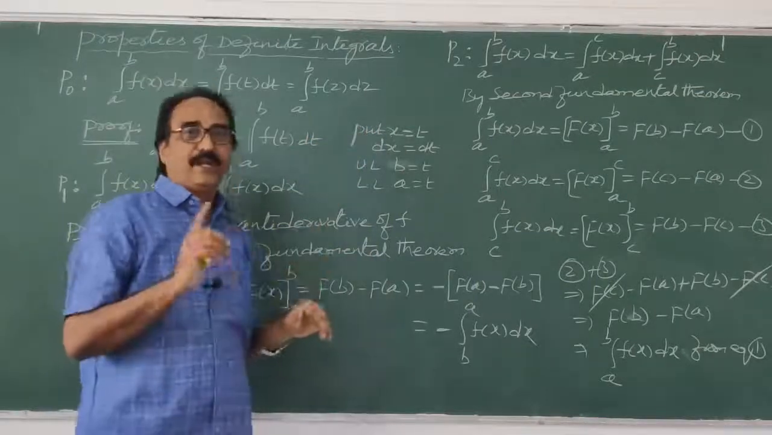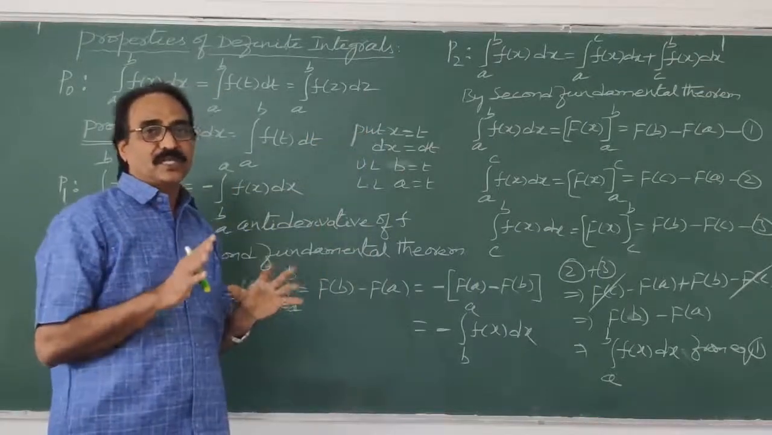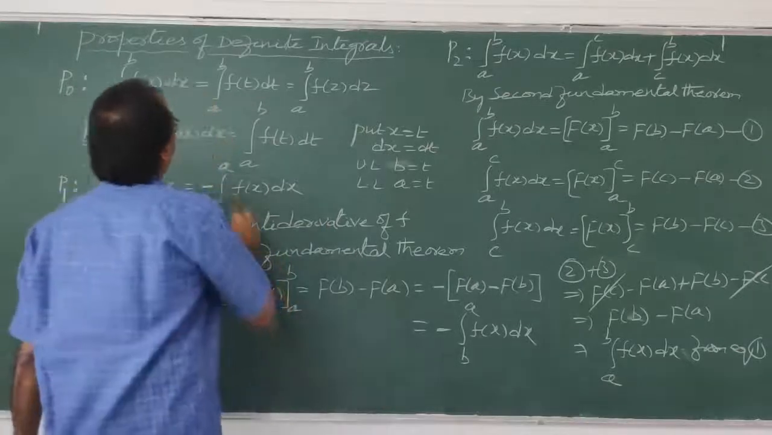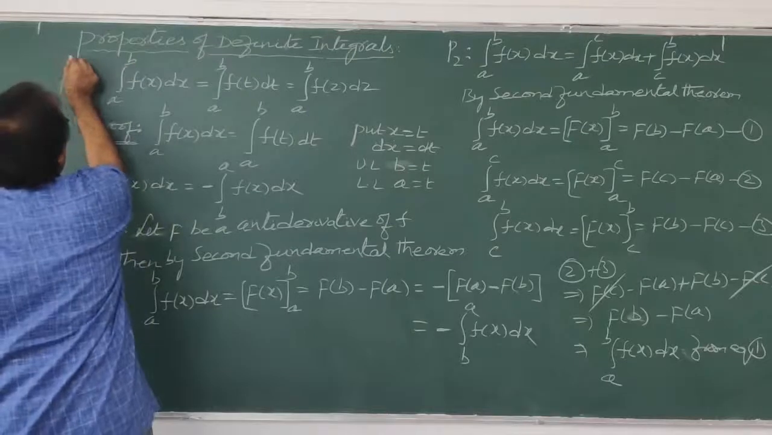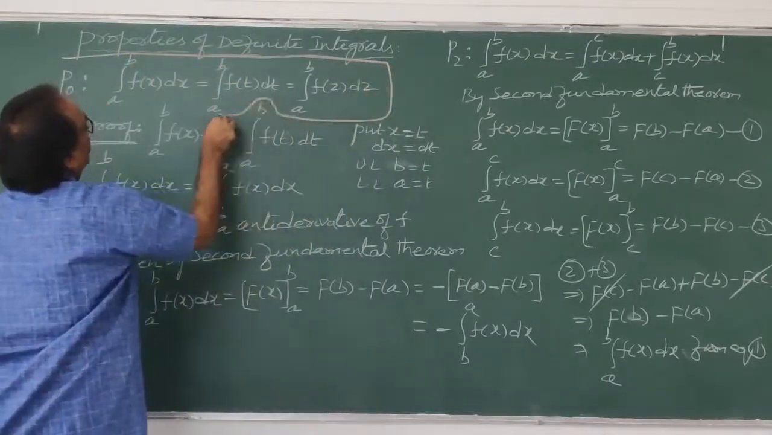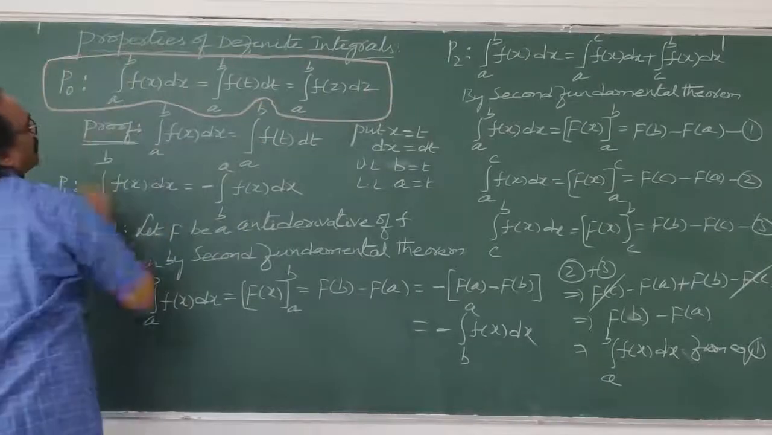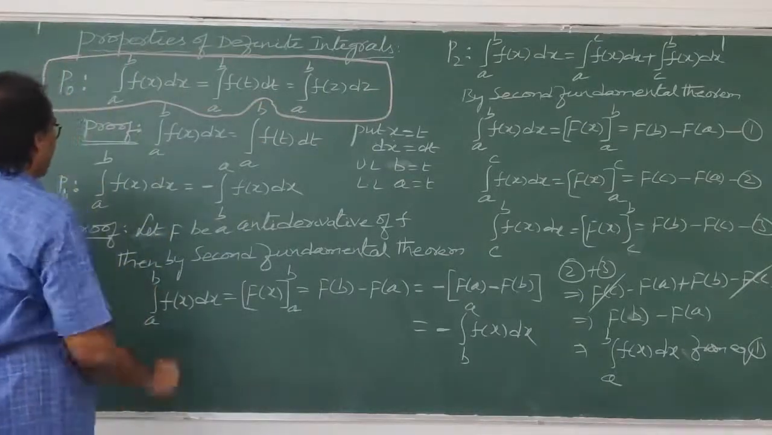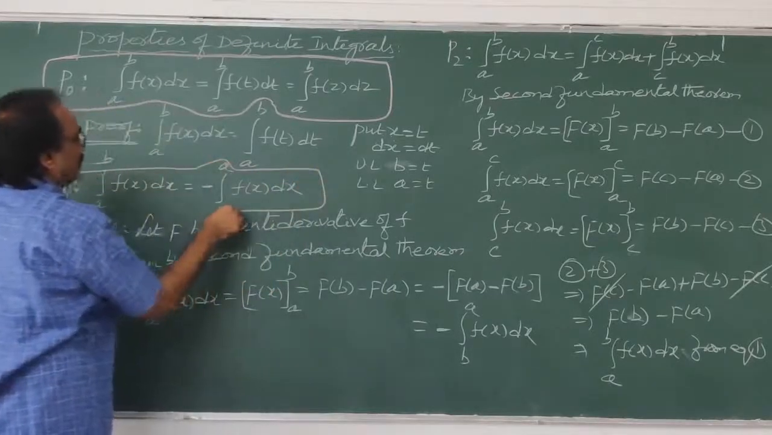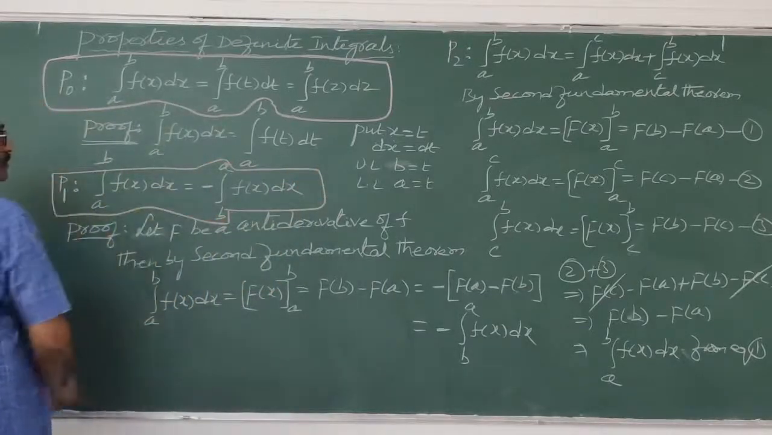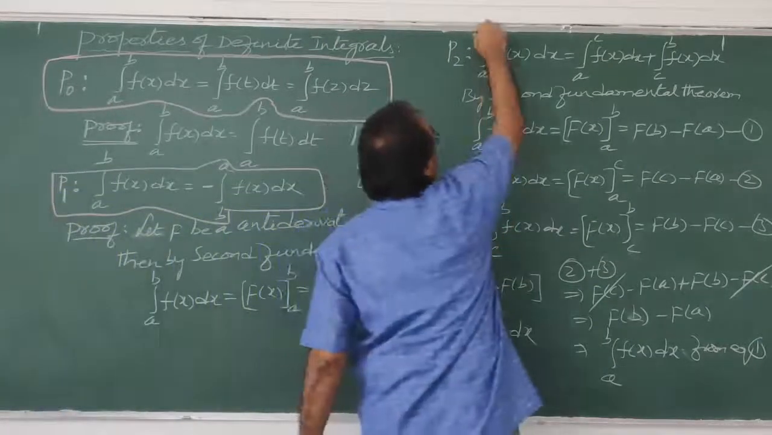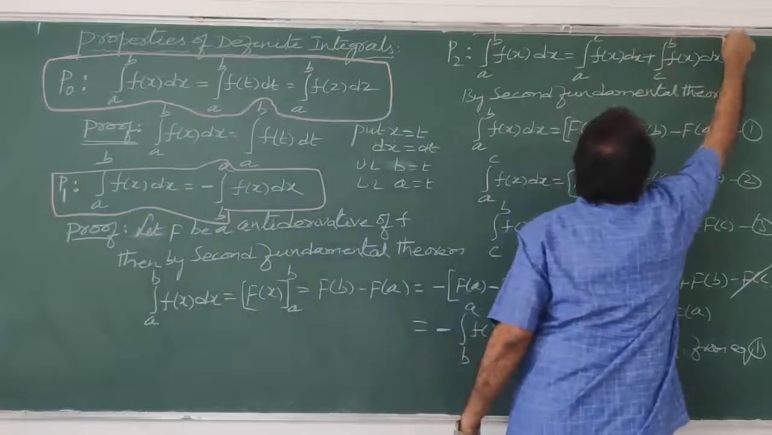So properties P0, P1, P2. These are the properties. First of all, you should follow. Property number 1 is this. I want to write here like this, a box I'll put so that you people should not get any confusion. This is the first property. Next, the second property. See, this is called the second property. Next property is this. So the properties and proofs are okay.